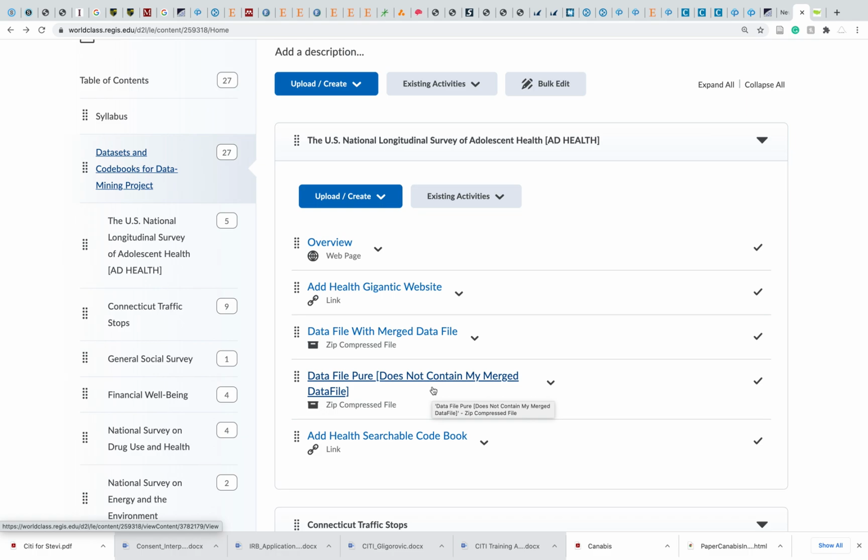There are codebooks in the data, but you also have this very useful searchable codebook. Now, what you can do is you can look at your data file and look up a specific variable to figure out what it is. Or you can actually type in keywords and see if you have any variables in the data file that measure that. For example, you might be interested in depression. You could put that in the search and see if you can find a measure of depression, which I think you can. Now that's our first data set to choose from.